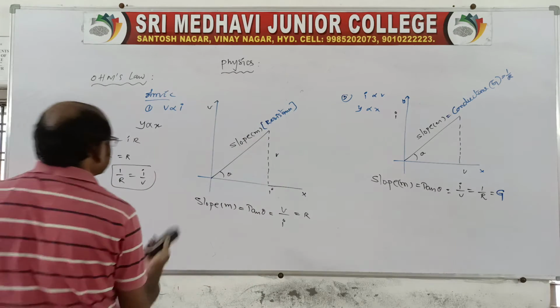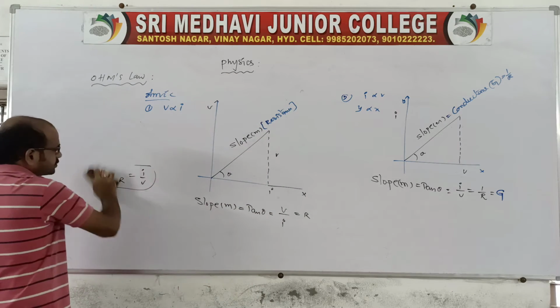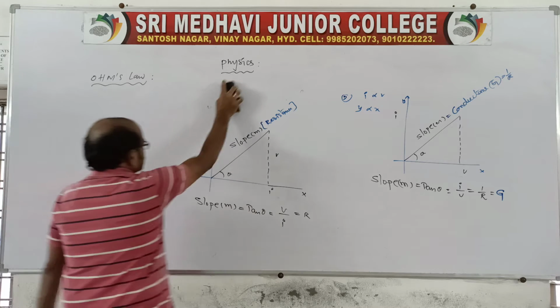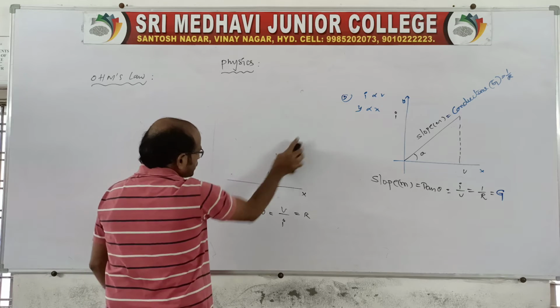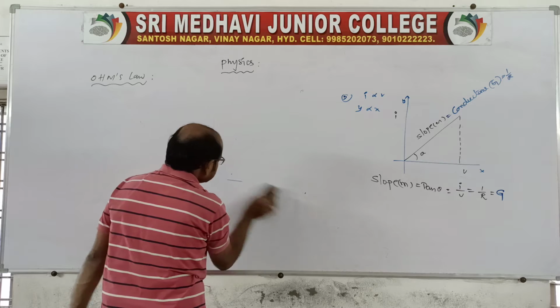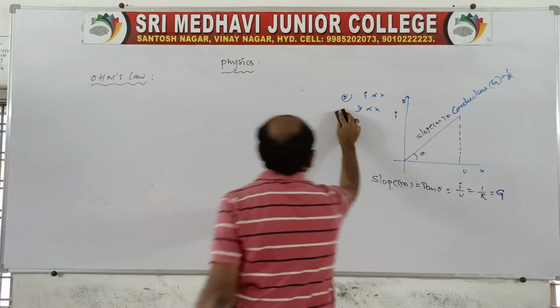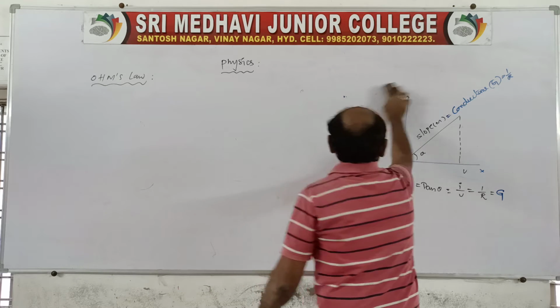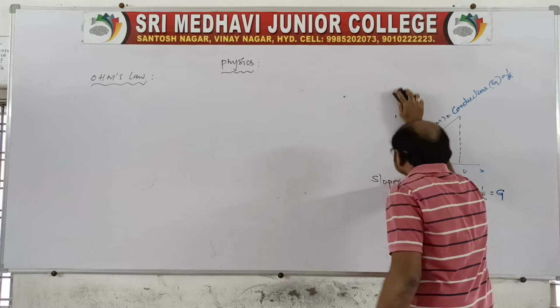Now let us move into the non-ohmic devices. Sir, what are the non-ohmic devices? Of course, as I told you very clearly, non-ohmic devices are the substances which do not obey Ohm's law.